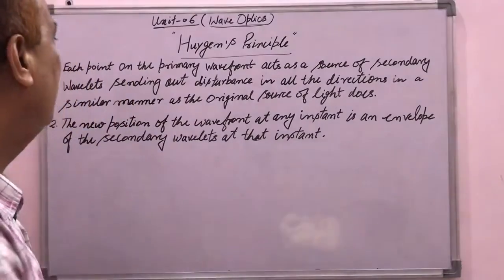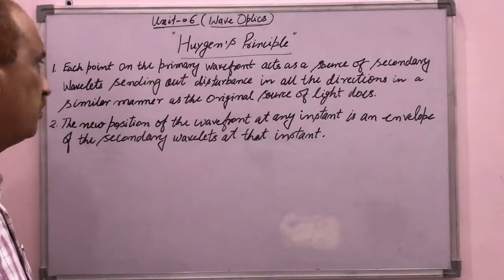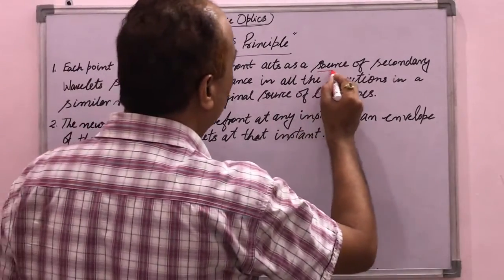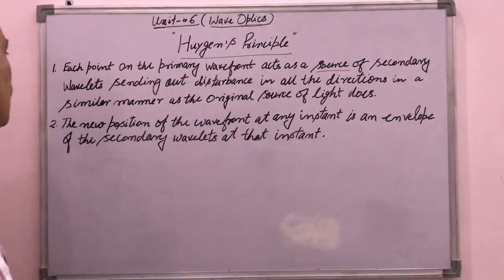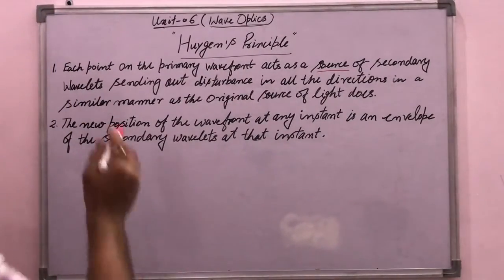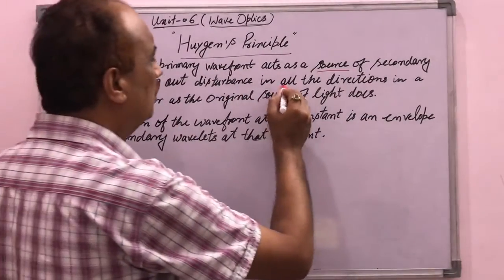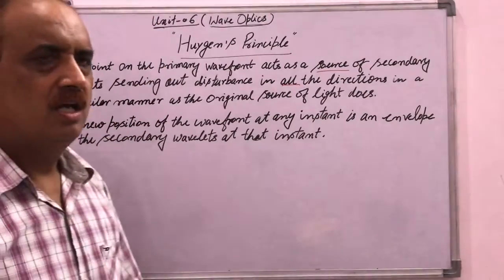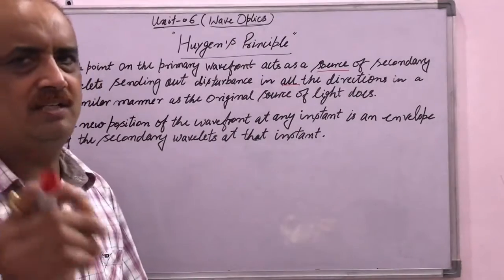So each point on the primary wavefront acts as a source of secondary wavelets, sending out disturbance in all the directions in a similar manner as the original source of light does.